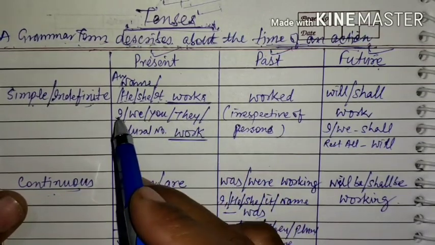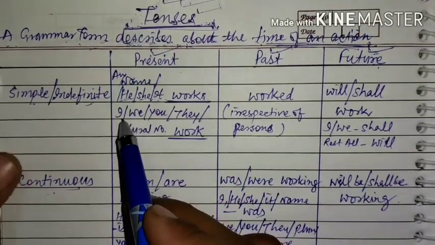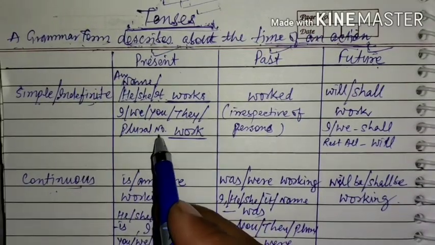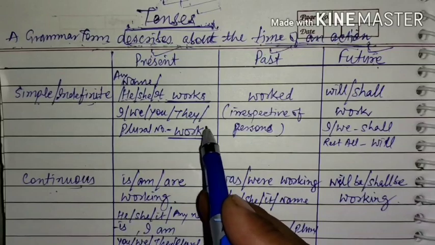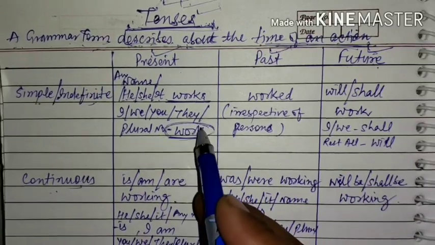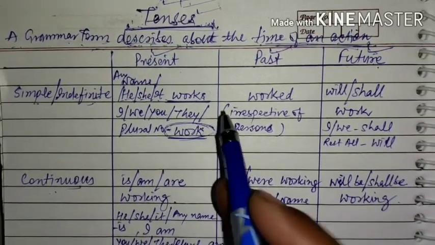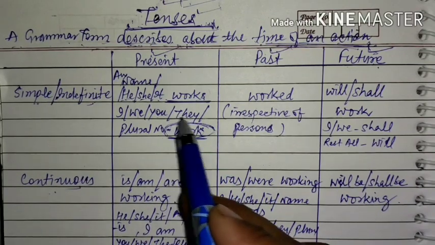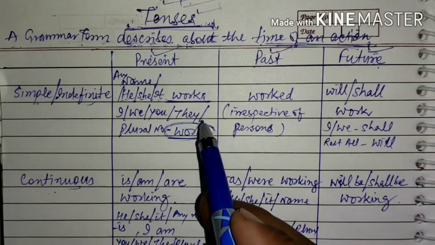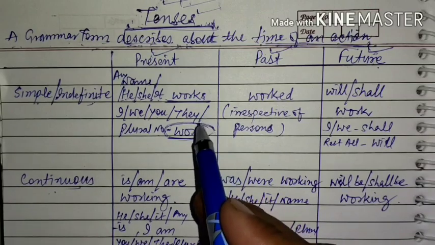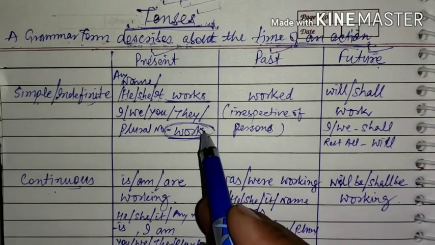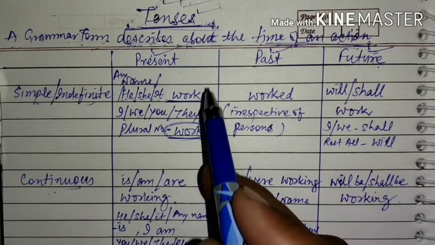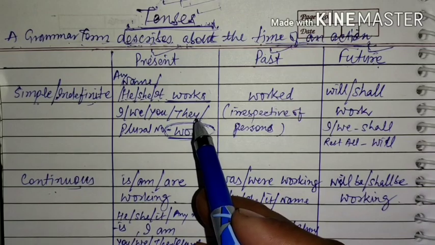Okay, and with the persons I, we, you, they, or any plural number, the verb form will be used work, only first form. Similarly, in the interrogative and negative sentences also, do and does and do not and does not are used. In those cases, no s or es is added to the verbs in present indefinite tense.